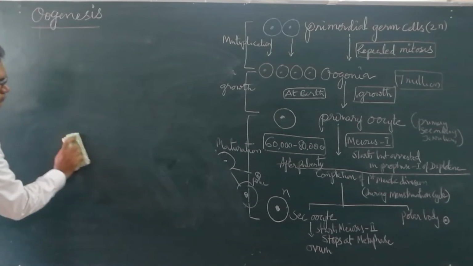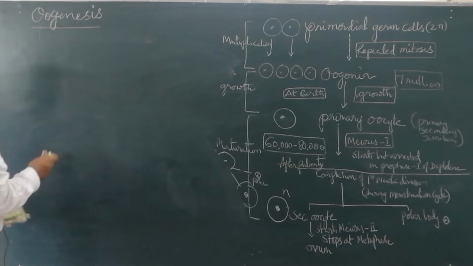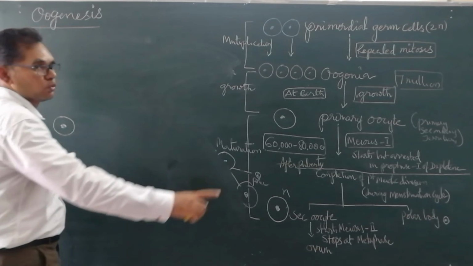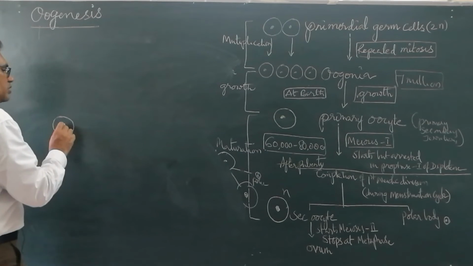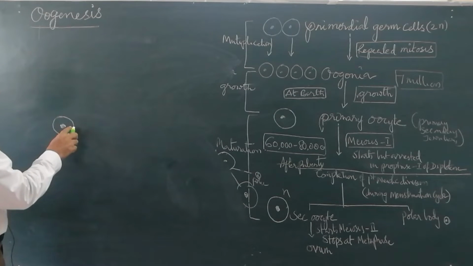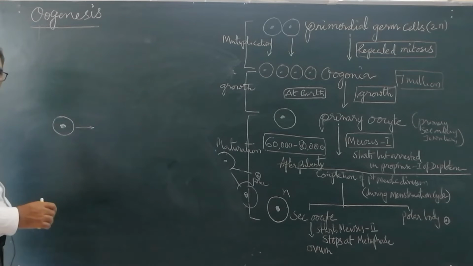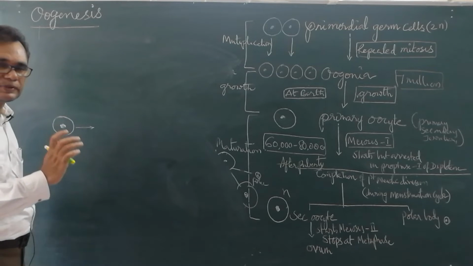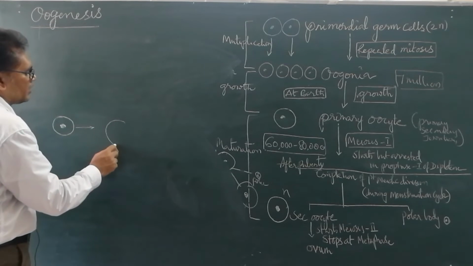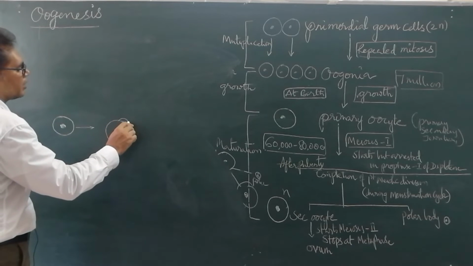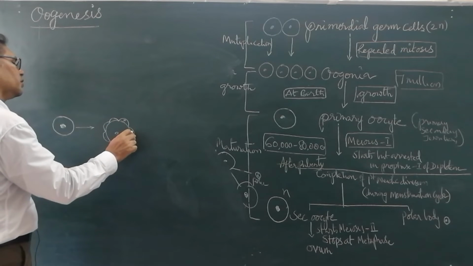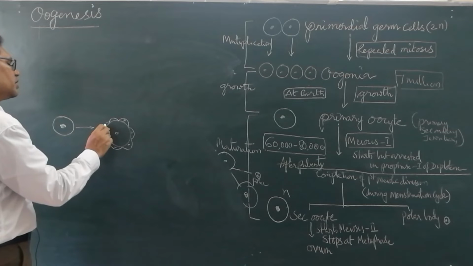Now, this is the oogonia. Now, oogonia is surrounded by membrana granulosa cells made up of squamous epithelium. This is the oogonia, which is surrounded by squamous epithelium. These are the squamous epithelial cells surrounding the oogonium.